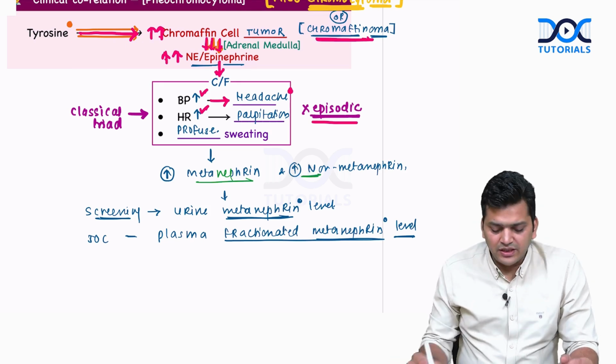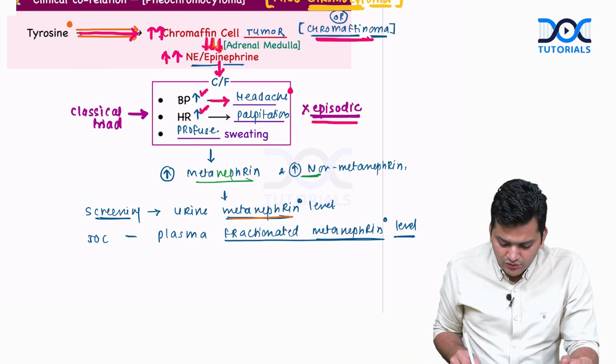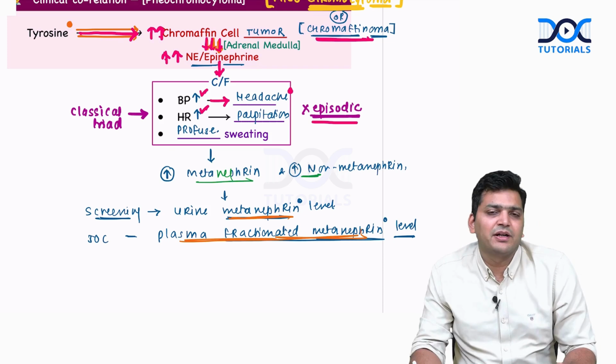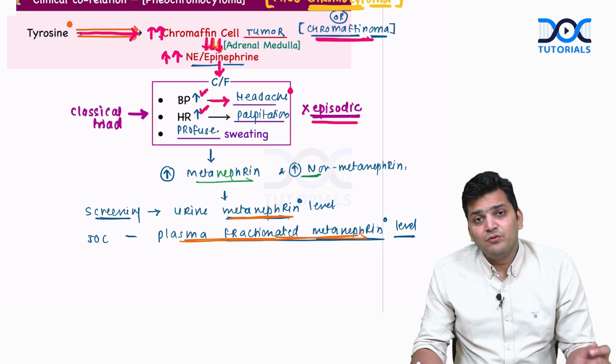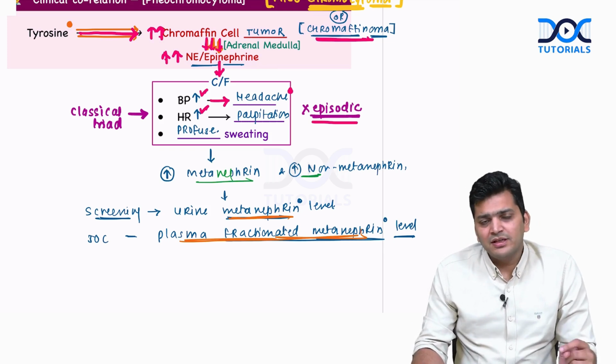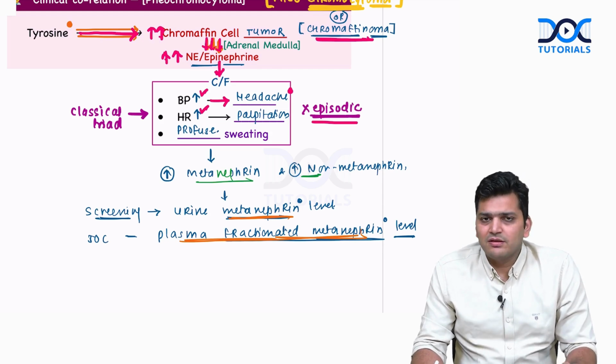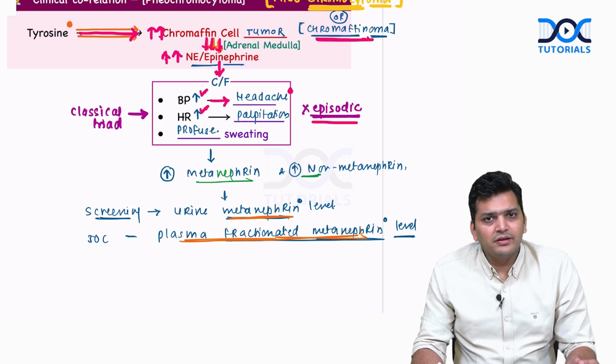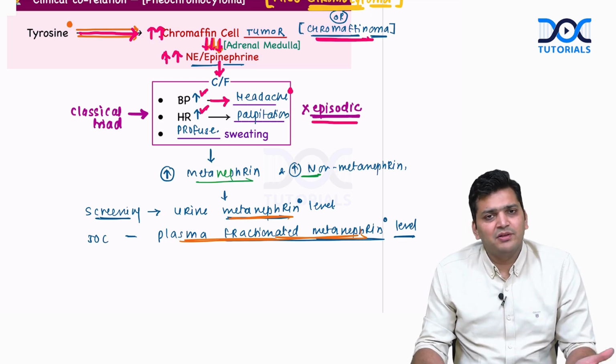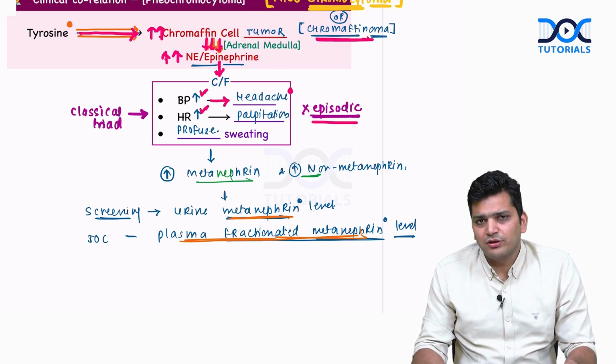That is why in the test we use, for the screening, we use the urine metanephrine levels, and for the investigation of choice, we use the plasma fractionated metanephrine levels. So when you discuss the pheochromocytoma in medicine, they will discuss these tests, the metanephrine test. So where is it coming from? Actually, the norepinephrine and epinephrine, when they catabolize, they convert into these molecules.